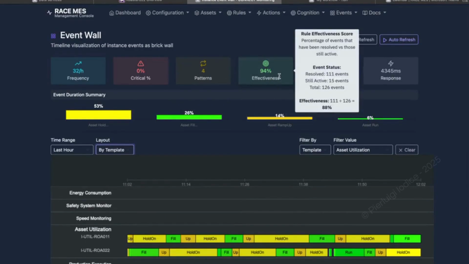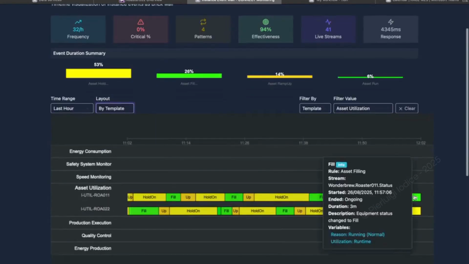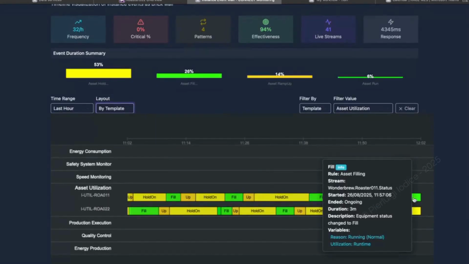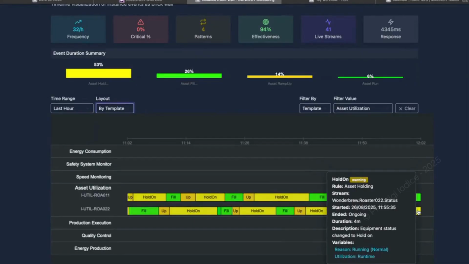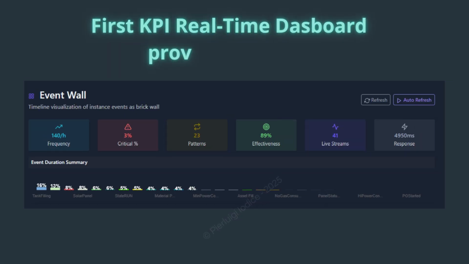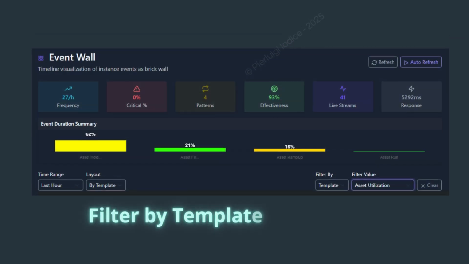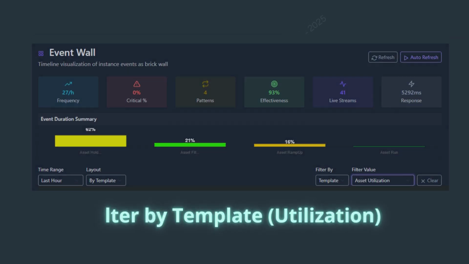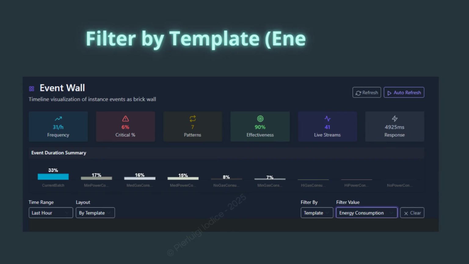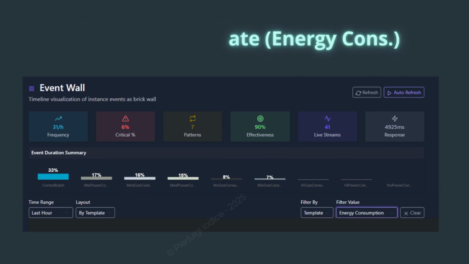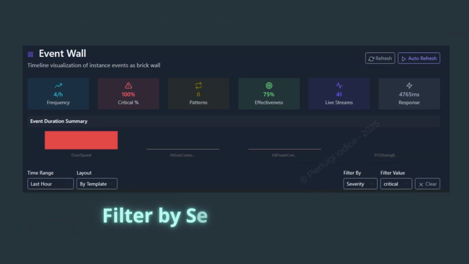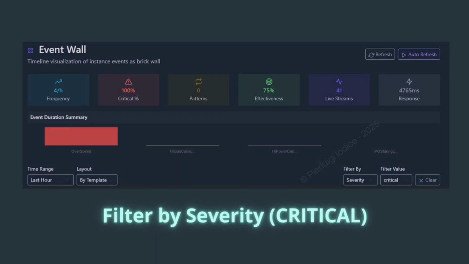Live streams indicates active signals under watch, and response is the latency from stream update to event. The event duration summary breaks down time by template, highlighting where to investigate and optimize. Combined with time range controls and powerful filters by template, rule, category, and severity, these KPIs turn the event wall into a strategic analysis surface. In seconds you can slice across lines and assets, spot bottlenecks, correlate spikes, and zero in on root causes. And because it's all real-time, insights translate directly into action.